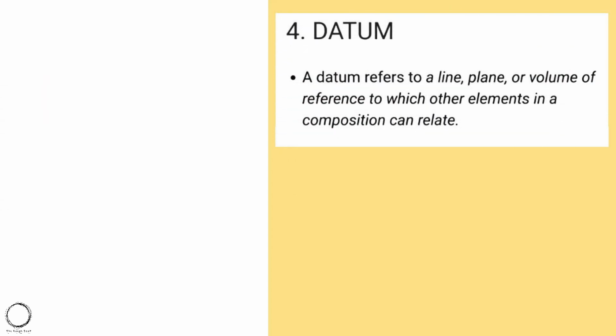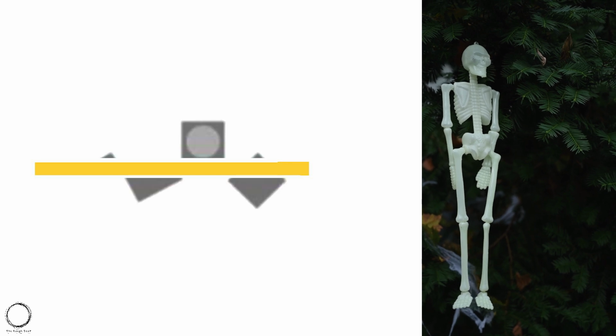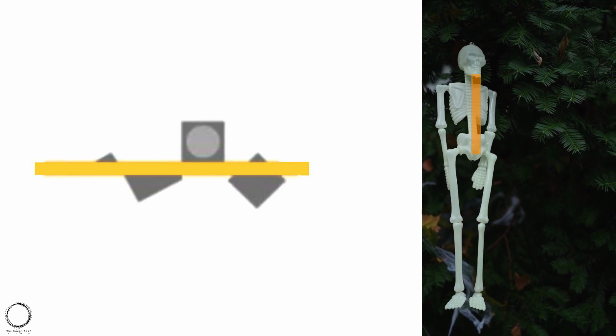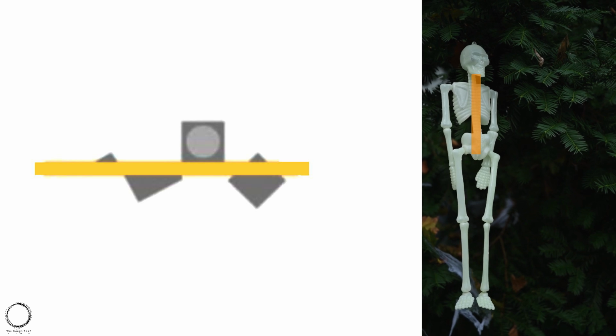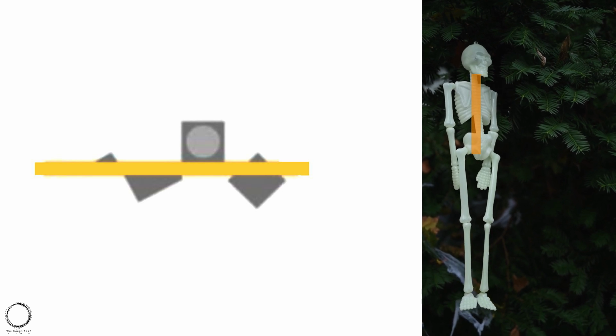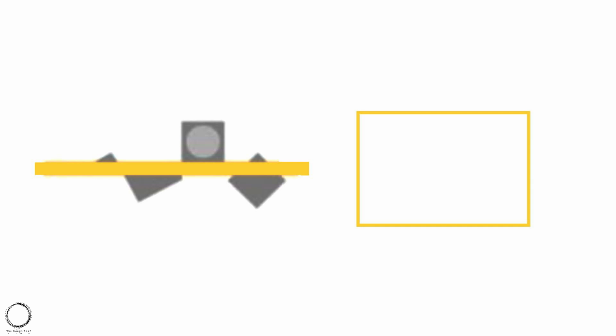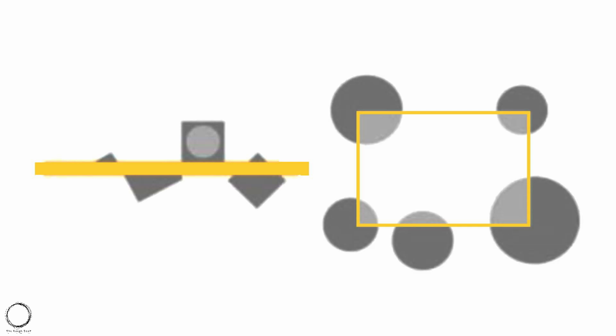A datum refers to a line, plane or volume of reference to which other elements in the composition can relate. Like you can see in the graphics below, the curved line holds the forms together. Let's understand through graphics and relate this to the backbone of the human structure, and how the backbone is the datum of your hands, your legs, your ribs and all the other bone structure in a human body. Likewise, the shape is also another datum which is holding onto the circles like shown above.